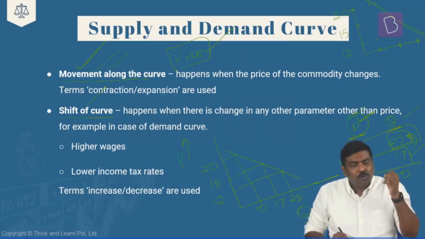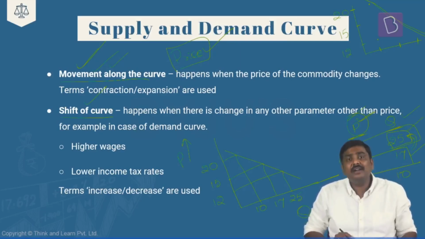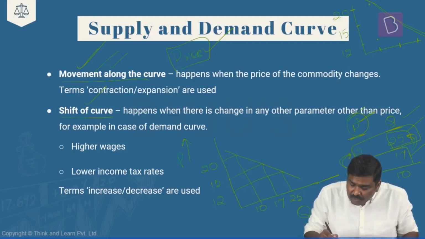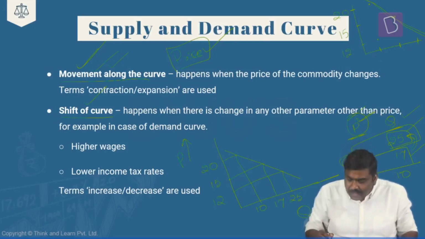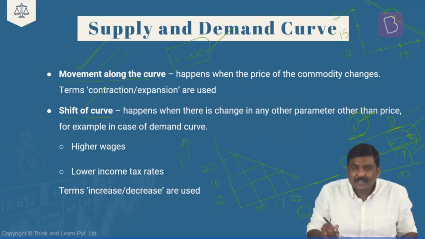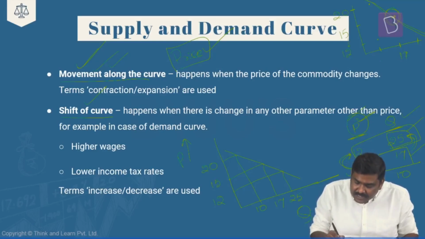The price of 12 rupees as well as the quantity demanded of 25 units, both of them are basically represented on the same curve itself. Earlier, we were here, right? That is a price of 15 rupees as well as the quantity demanded at 17 units. As a result of this, what has happened? The price has come down and the demand has increased to 25 units.